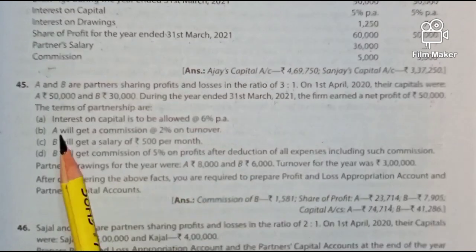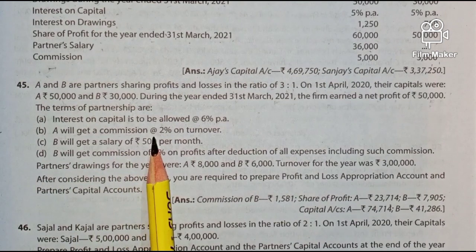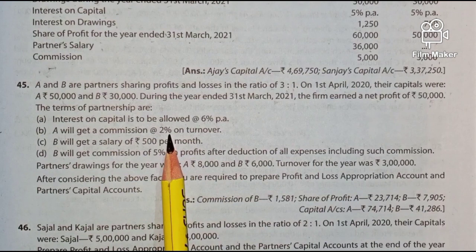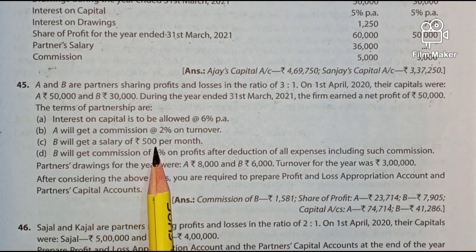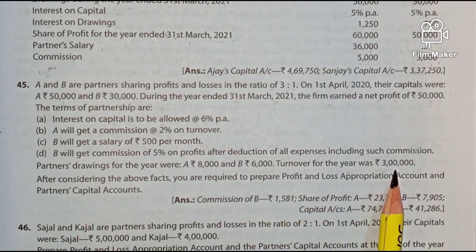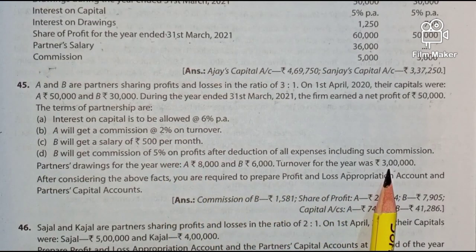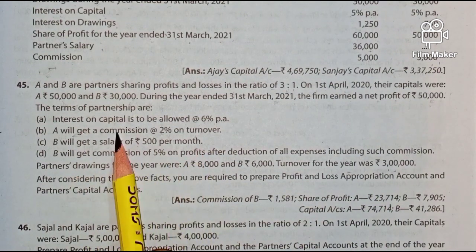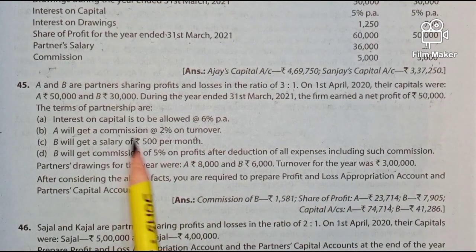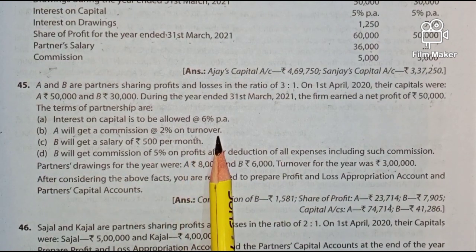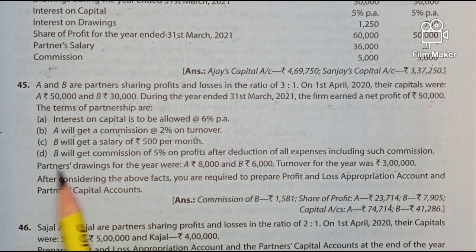So this interest on capital will appear in the profit and loss appropriation account debit side and partners capital account credit side. Now A will get a commission at 2% on turnover. So on turnover we have to calculate 2%. How much is the turnover given in the question? 3 lakhs. So 2% comes to 6,000. So A is entitled to commission of 6,000, that will appear in the profit and loss appropriation account debit side and partners capital account credit side.